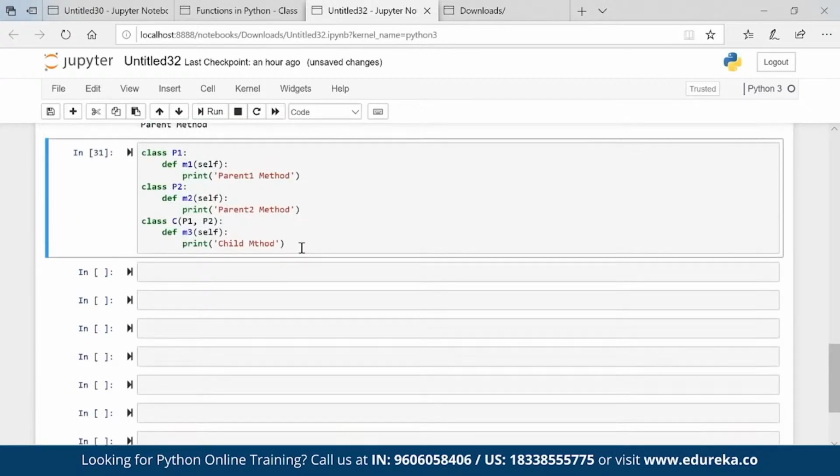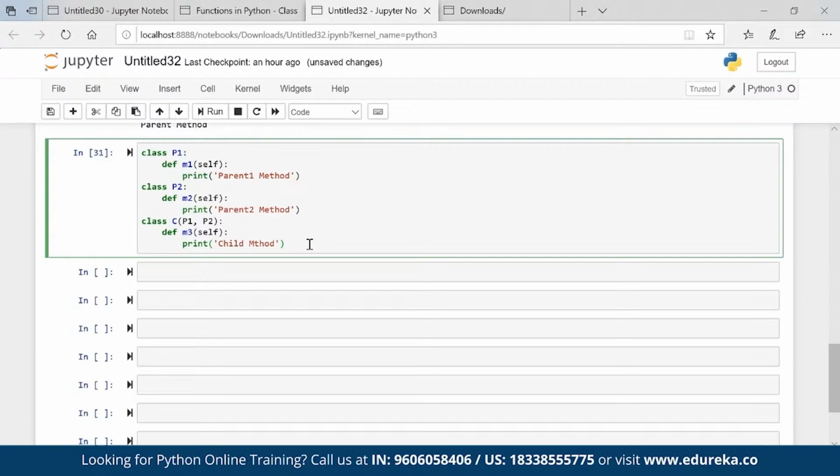Okay. Now what will we have? C should have a property of its own, M3. C should also have the property M2, which is coming from parent 2, and a property which is coming from parent 1 as well.